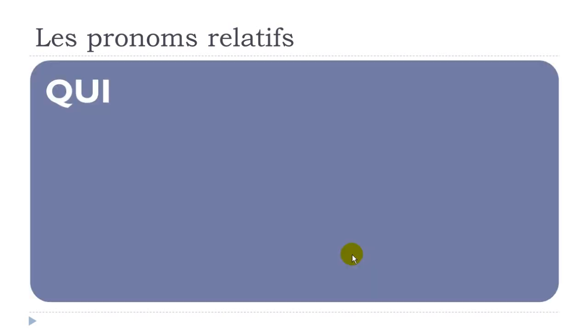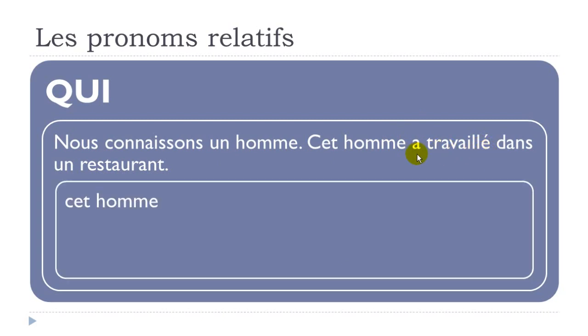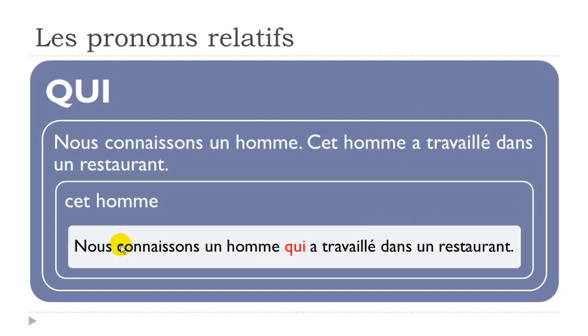So let's see now the same sentence. Nous connaissons un homme. But then here, if you look, cet homme a travaillé dans un restaurant. So here we've got the passé composé form. You remember, you put avoir first and then you put your participe passé form. Of course, cet homme, we would like to avoid repeating this one. So we'll get this sentence: Nous connaissons un homme qui a travaillé dans un restaurant.